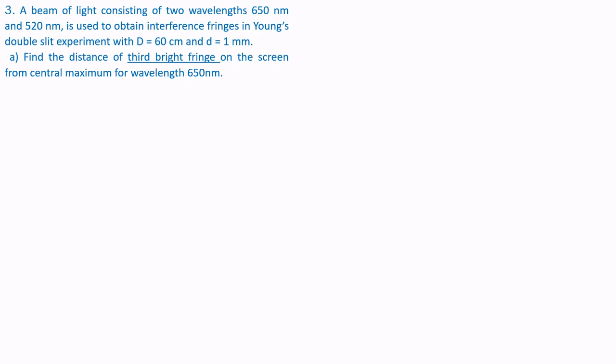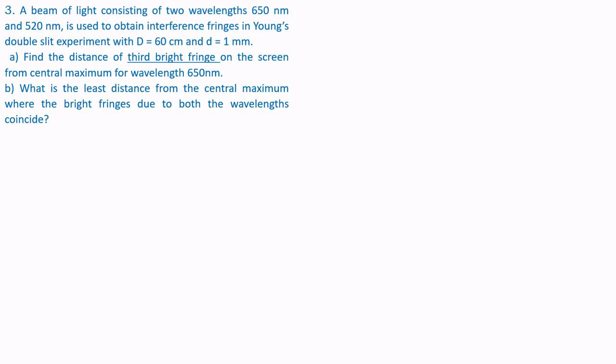Question A. Find the distance of the third bright fringe on the screen from central maximum for a wavelength of 650 nanometers. Part B. What is the least distance from central maximum where the bright fringes due to both the wavelengths coincide? So we have to understand the concept.